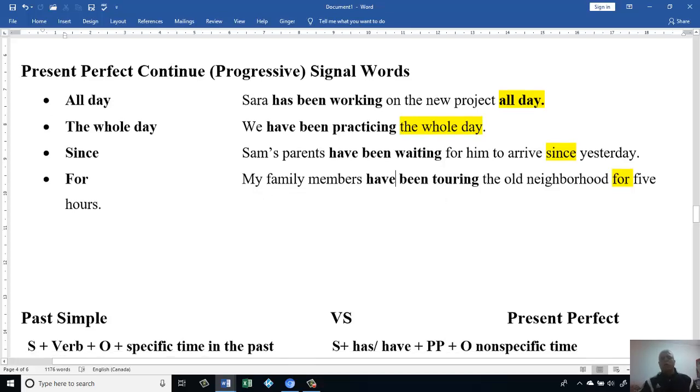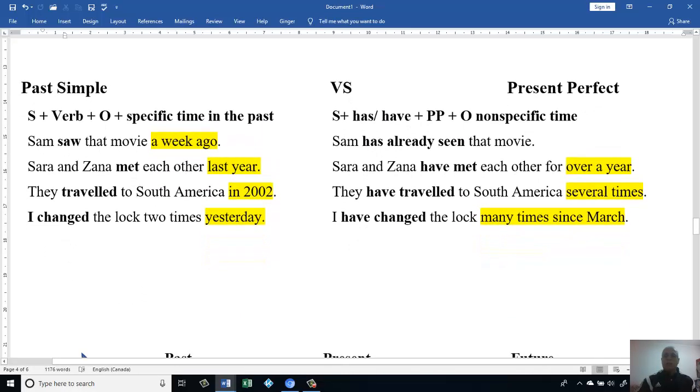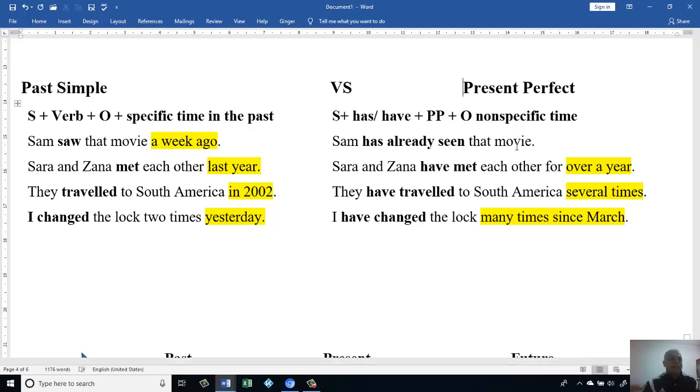Okay, let's look at how we make the difference between present perfect and past simple. This is a very serious subject. A lot of people make mistakes. Let's see what the difference is between past simple and present perfect. If we have a specific time, we know it happened before now, even 1 second, then we know it happened in the past. But maybe we know it happened before now, but we don't know exactly the time, then we have to make it present perfect. Let's look at the sentences.